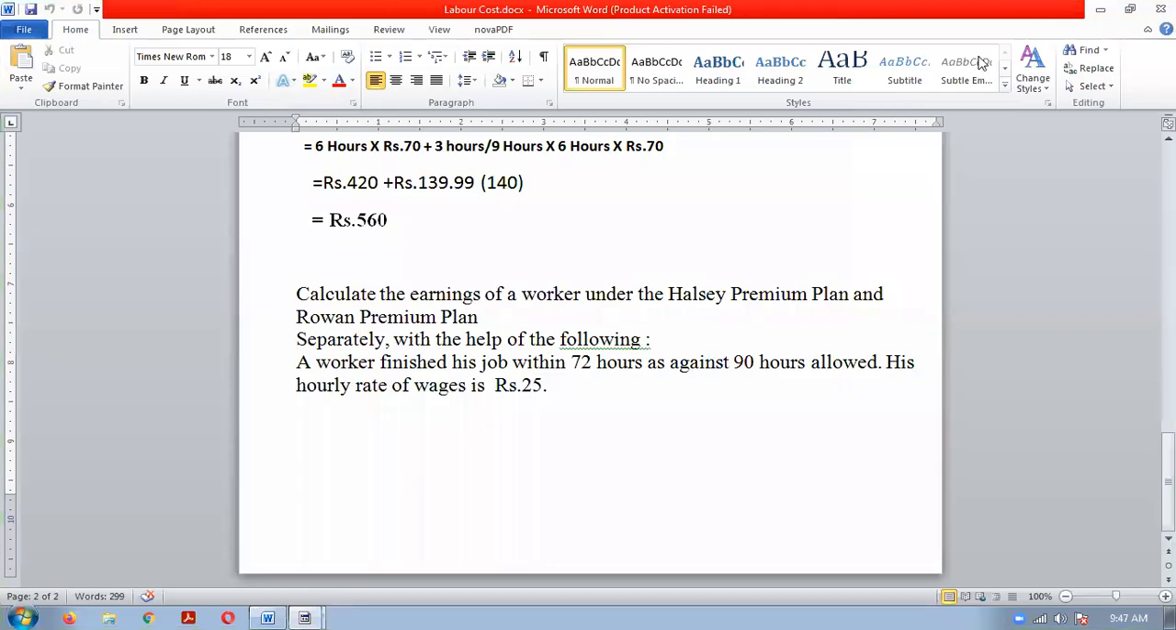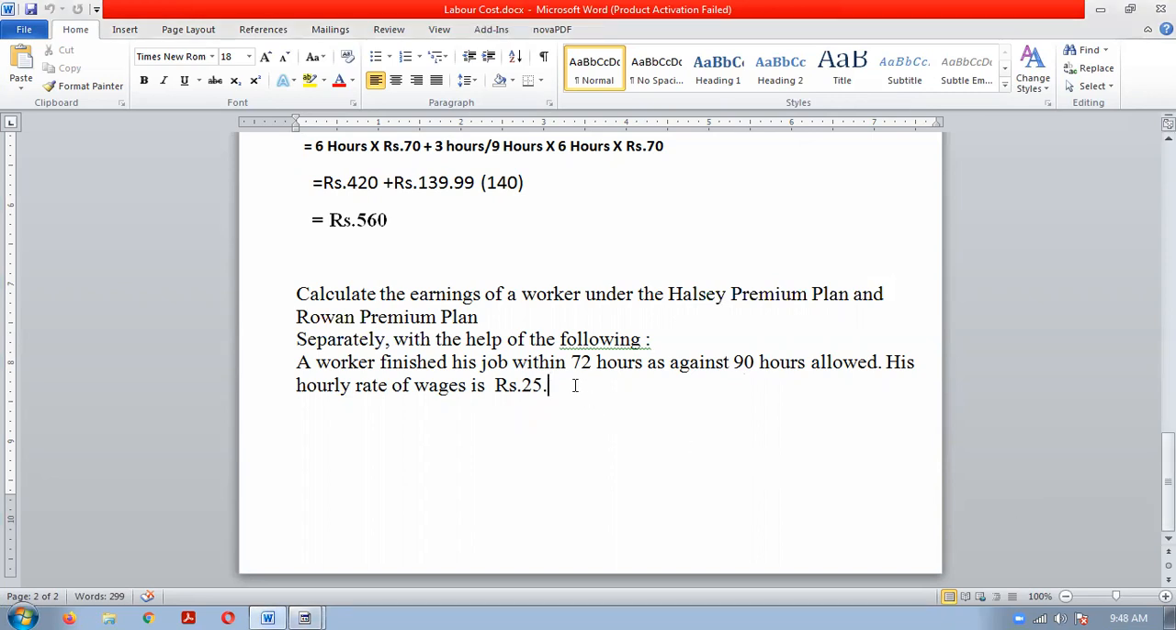So let us discuss this illustration, that is, calculate the earning of a worker under Halsey premium plan and Rowan premium plan. Okay, already we have done the illustration on both the plans. We know the formula, just we have to apply that formula. So the worker finished the job in 72 hours. He was allowed 90 hours and rate per hour is 25 rupees. So we can calculate the wage as per Halsey premium plan and also wage as per Rowan premium plan.